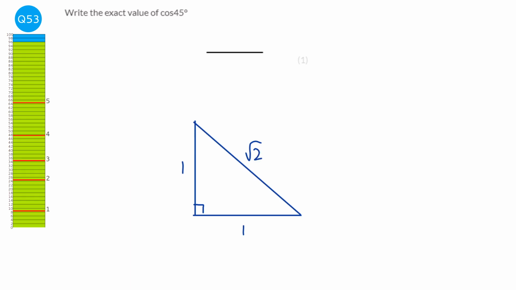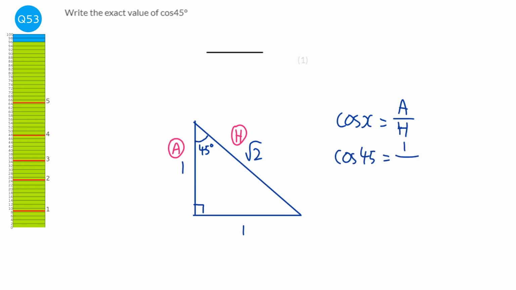Because it's an isosceles triangle, this angle here is going to be 45 degrees, and same with the bottom right one, but we're not interested in that. When we label it with our marked angle here, we've got the adjacent is here and the hypotenuse is here. Now we know from trigonometry that cos x equals a over h. The angle is going to be cos 45, and a is going to be 1, and h is going to